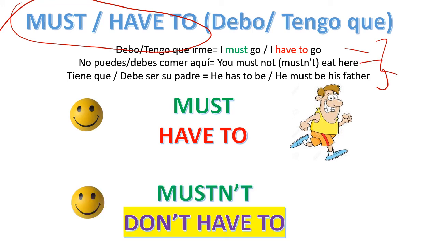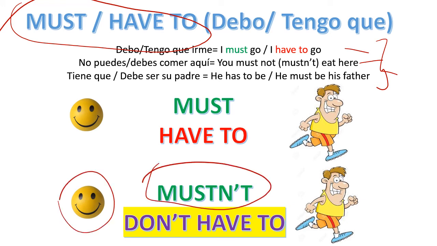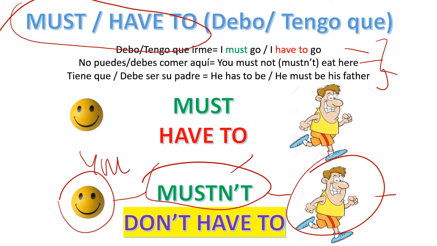And if I want to say no, I'm going to say mustn't and don't have to. But hey, listen here, okay? If I use this mustn't, the meaning is going to be different from if I use don't have to. Take a look at it. You mustn't eat here. Hey, que no puedes comer aquí. Okay, that's it. But if I say you don't have to eat here, it means that you don't need to eat here. Yeah, can you see the difference?